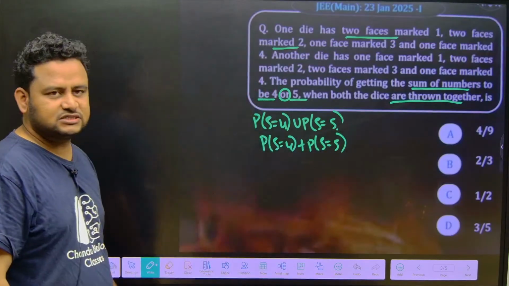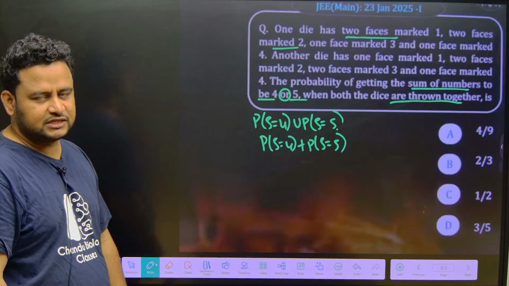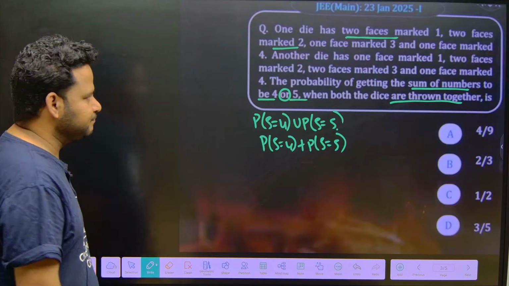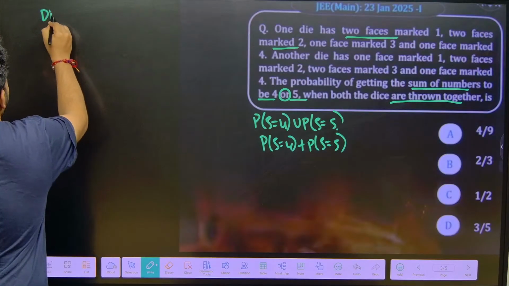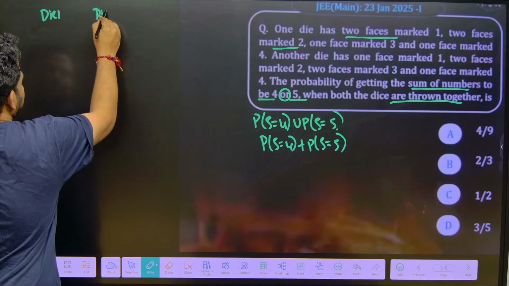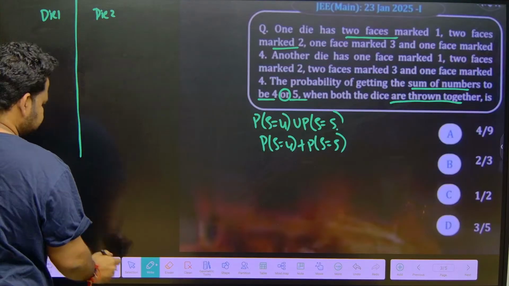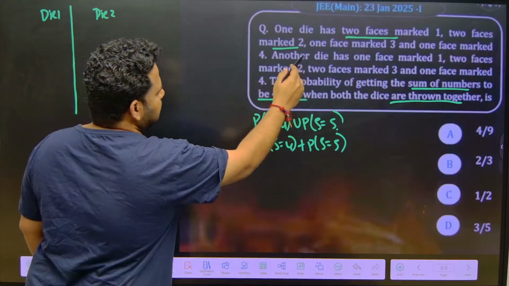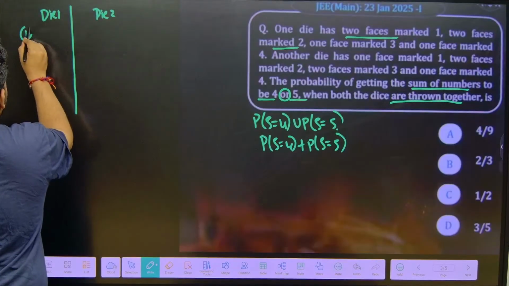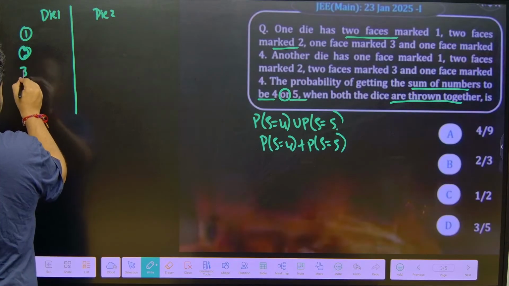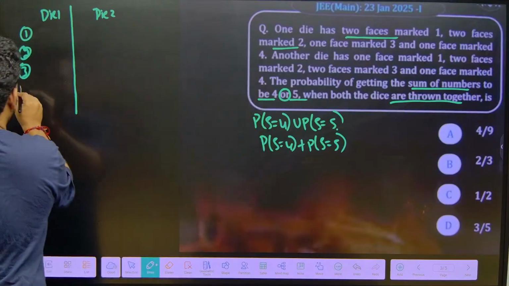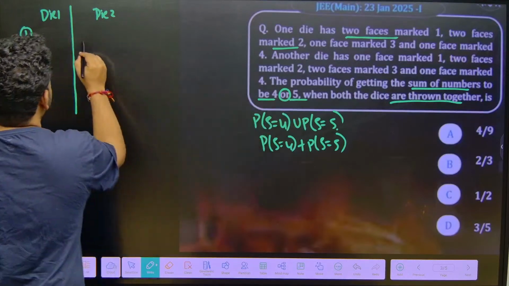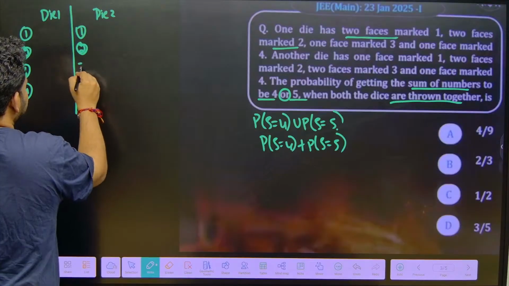But first let us write down the dice that they have given. They have not given a typical fair die where the 6 faces have 6 different numbers 1 to 6. It is not like that. Die 1, die 2. What are the numbers that they have given? Marked 1, marked 2, marked 3, marked 4. Here also, die 2 is marked 1, 2, 3, 4.